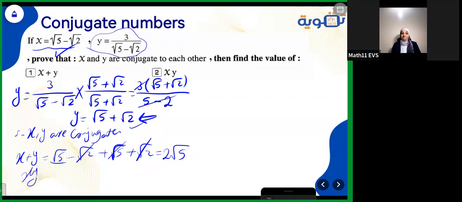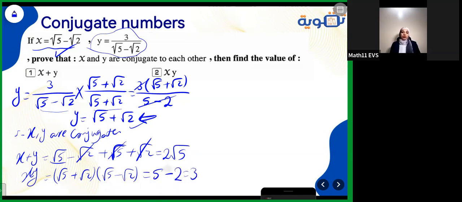Multiplying the two conjugate numbers here, you already did that inside one of the exercises. So it will be root 5 minus root 2 multiplied by root 5 plus root 2, one of them multiplied by the other. First times first, it's 5, minus second times second, it's 2. 5 minus 2, it's a 3, as we already did before.